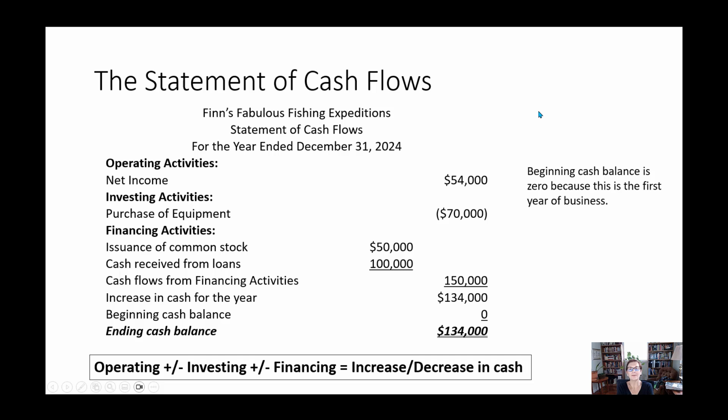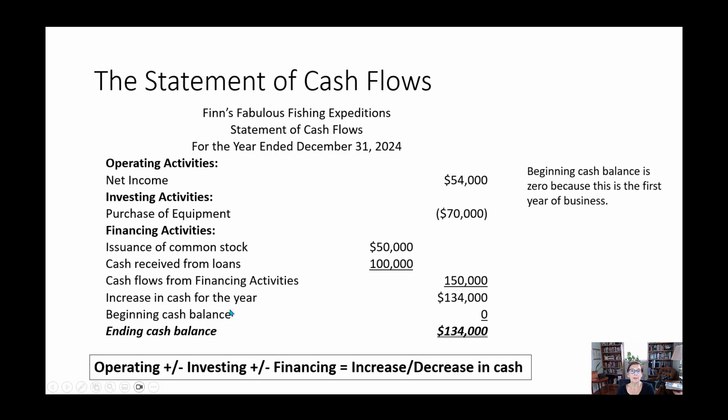Okay, finally now we have the statement of cash flows. Now the statement of cash flows shows where cash came from and where it was spent. So for Finn, they got $54,000 from their customers. They spent $70,000 buying equipment. That's an investing activity. Then they financed the company by issuing common stock. So remember, the stockholders contributed $50,000 and they borrowed $100,000. So $150,000 came in from financing. They used $70,000 to buy equipment, and then they got $54,000 from their customers. So they ended up with the $134,000.